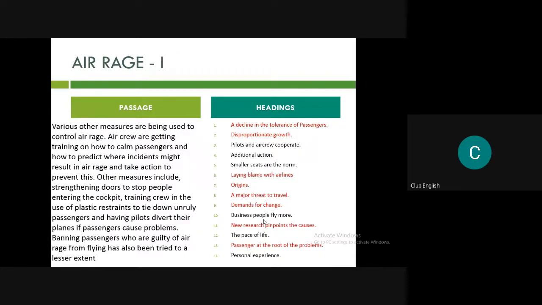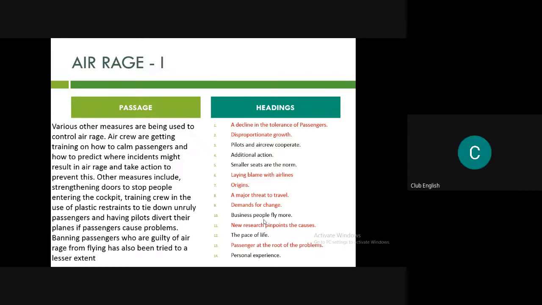Paragraph I. Please read it. Okay, requesting everyone. Kavya ma'am, can you read it for us? Yes, I will. Various other measures are being used to control air rage. Aircrew are getting trained on how to calm passengers and how to predict where incidents might result in air rage and take action to prevent this.